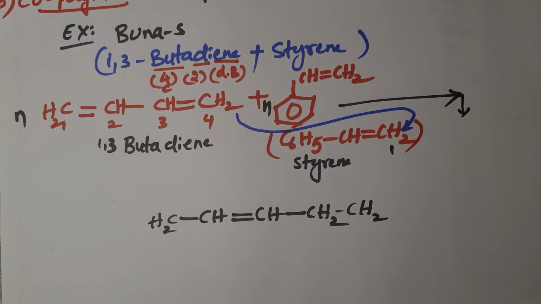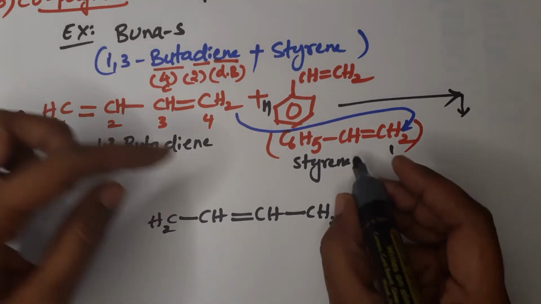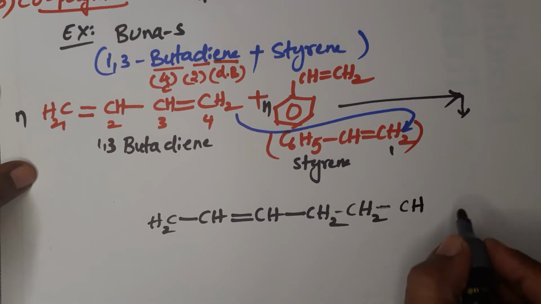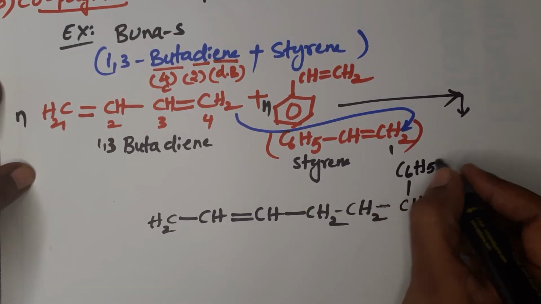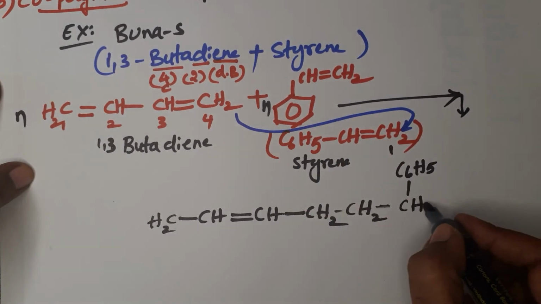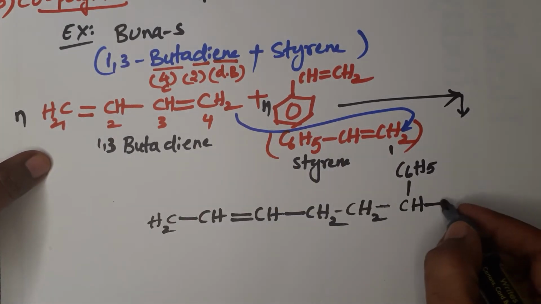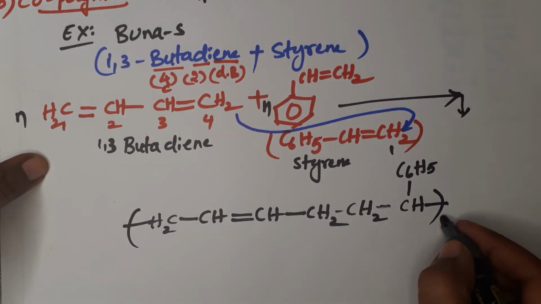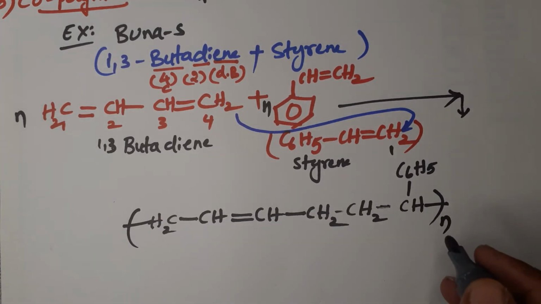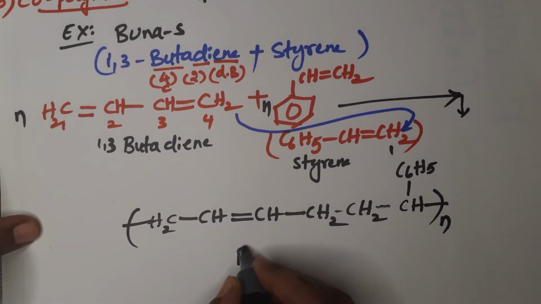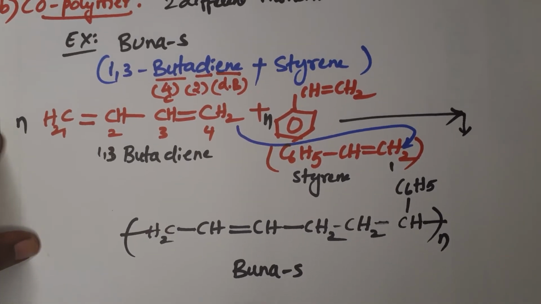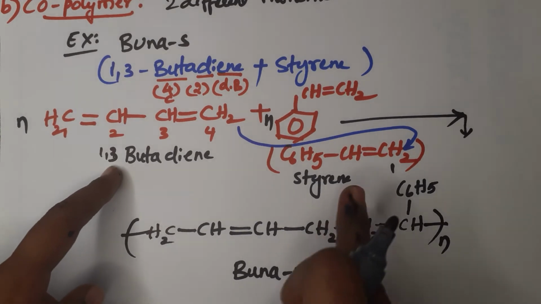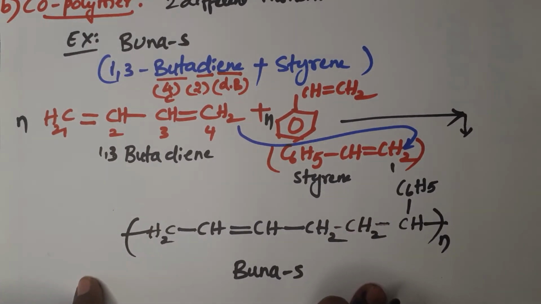Next one, here this CH2 is attached to CH, and this CH is attached to C6H5. This is a branch, and here the continuation of 1,3 butadiene will start again. So this is the Buna S structure. The Buna S polymer is formed by the addition of 1,3 butadiene and styrene molecules, and this will be the structure.